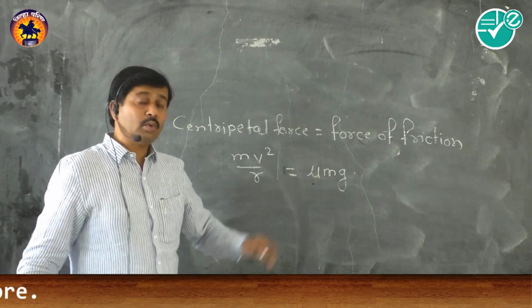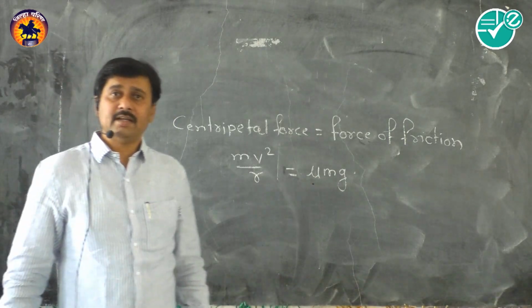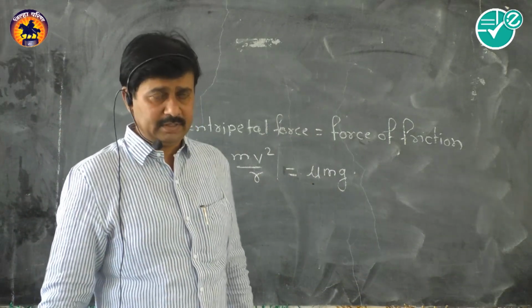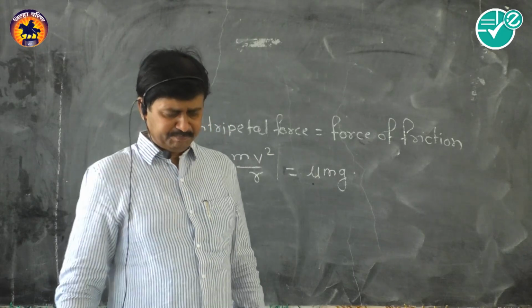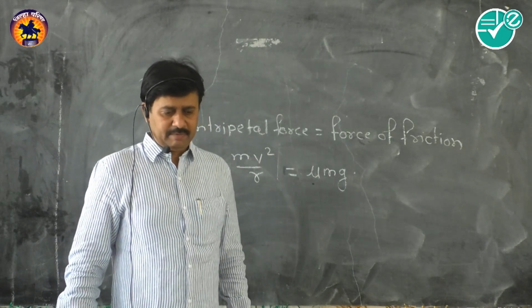Here mu is the coefficient of friction between the tires and the road surface, and g is the acceleration due to gravity.